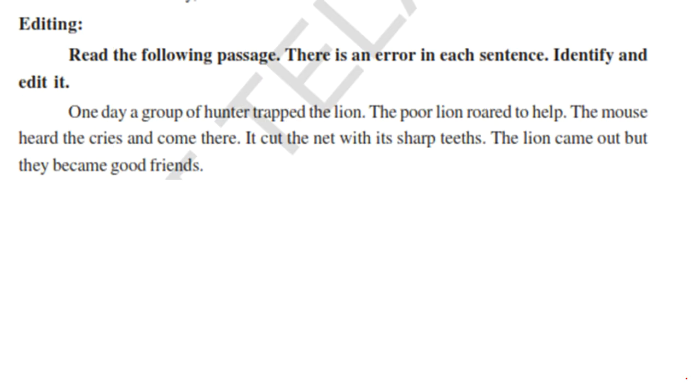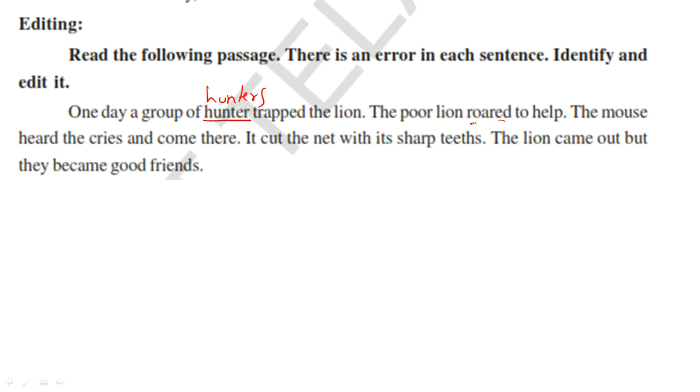Let's move on to the next. Read the following passage. There is an error in each sentence. Identify and edit it. So read the passage, there is an error in each and every sentence, and we have to identify it and correct it. So what is the first one? One day, a group of hunter trapped the lion. Group means it is plural. So we have to write hunters.